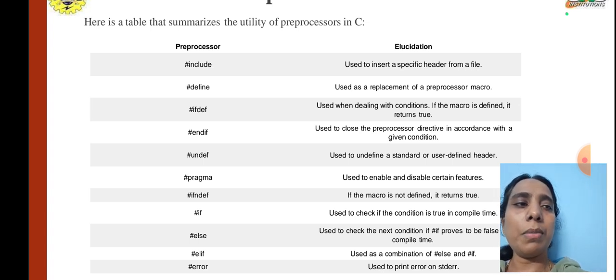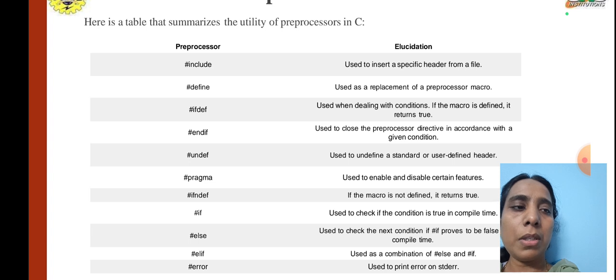Next is undef, meaning undefine a user defined macro. Next is pragma, used to enable and disable certain features. Next is hash ifndef: if the macro is not defined, it returns true.